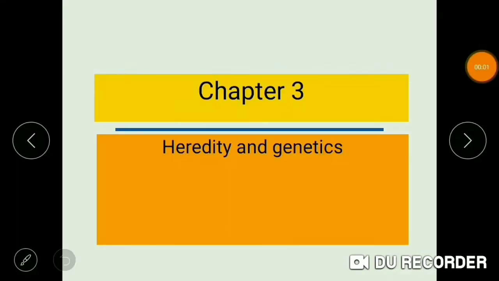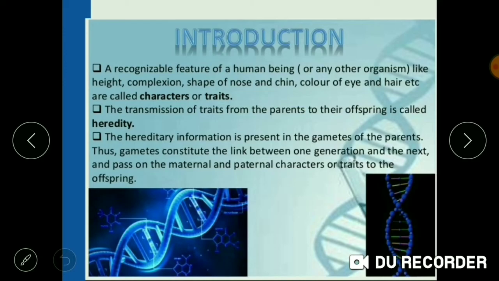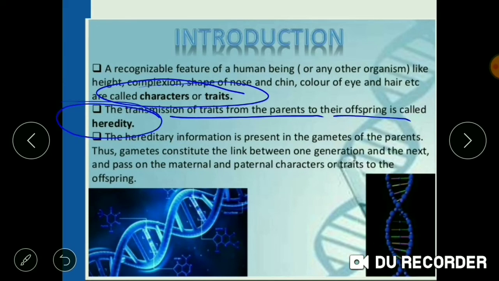Hello students, today we are going to start with the chapter Heredity and Genetics. Let us first have the introduction of it. Any recognizable feature of the human beings like their height, complexion, shape of nose and chin, color of eye, hair, all these are considered to be the traits. The transmission of these traits from the parents to their offspring is known as heredity.